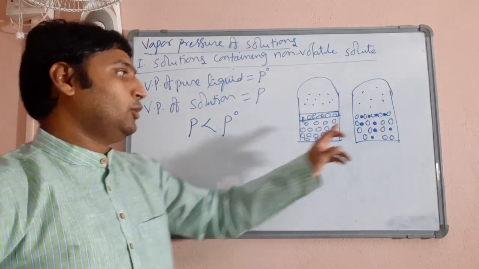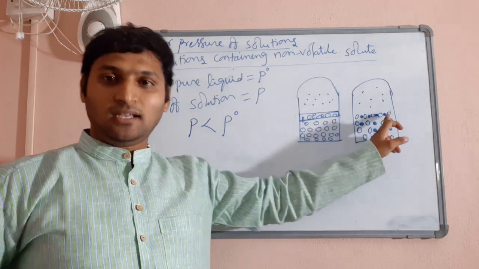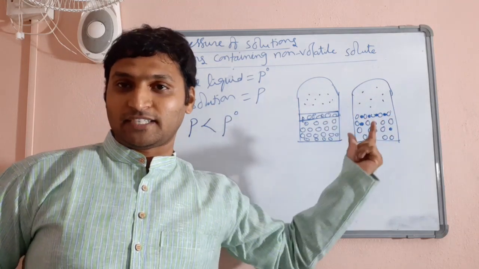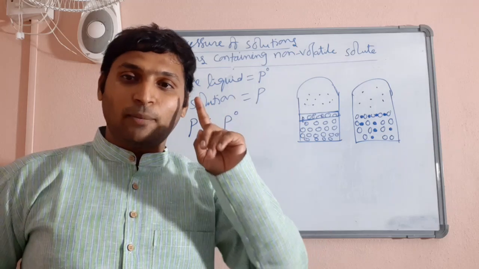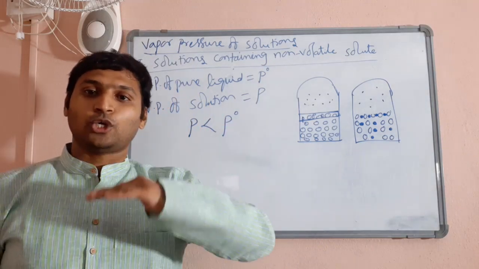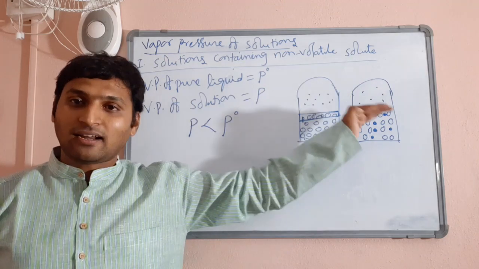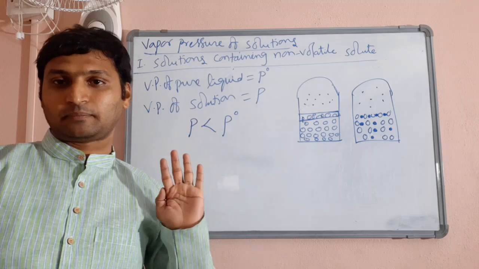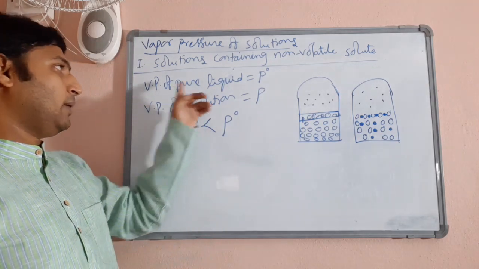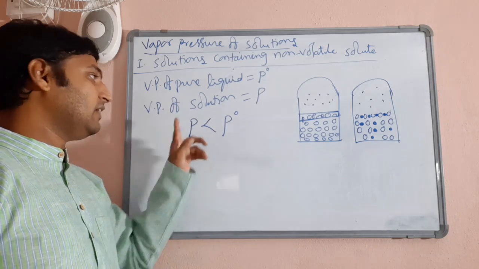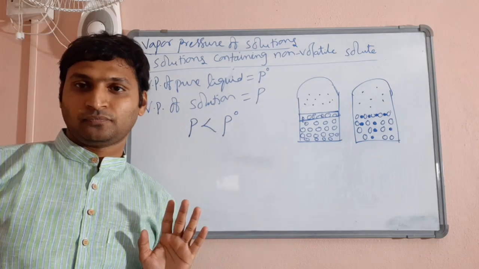Why? The solute particles are occupying the surface. As a result, the density of liquid molecules in the surface will be reduced. Since evaporation is a surface phenomenon, since vapor pressure has to be built due to evaporation from surface, and that rate is decreasing, as a result, the vapor pressure also decreases. So, if I assumed vapor pressure of pure liquid as P naught and vapor pressure of solution as P, then P will be less than P naught.